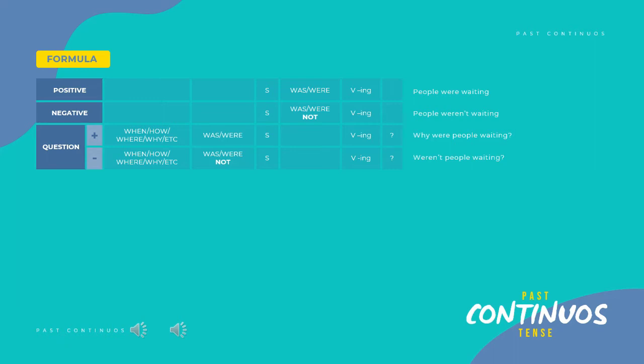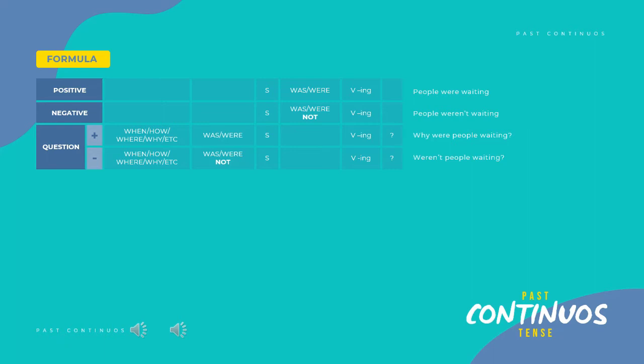Interrogative. If positive: question word plus was or were plus subject plus verb-ing. Example: why were people waiting? If negative: question word plus was not or were not plus subject plus verb-ing. Example: why were not people waiting? Don't forget to put the question mark in your interrogative sentence.